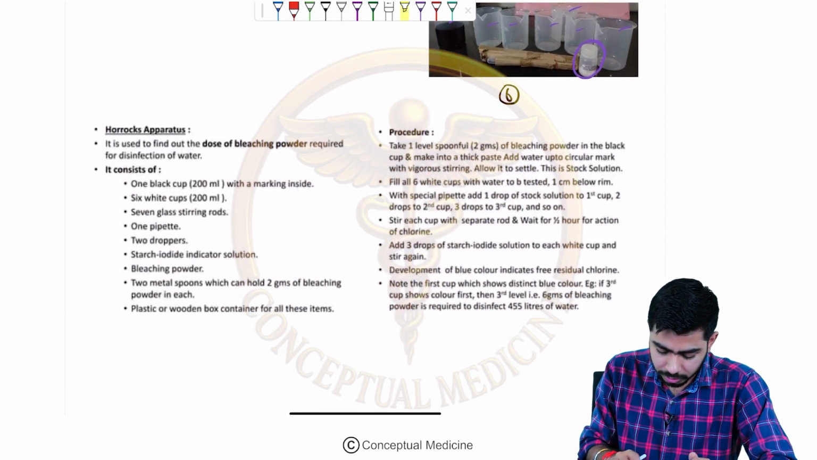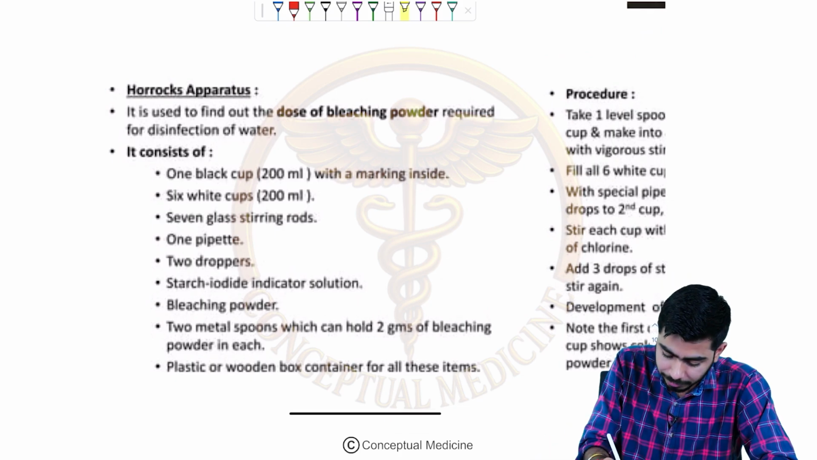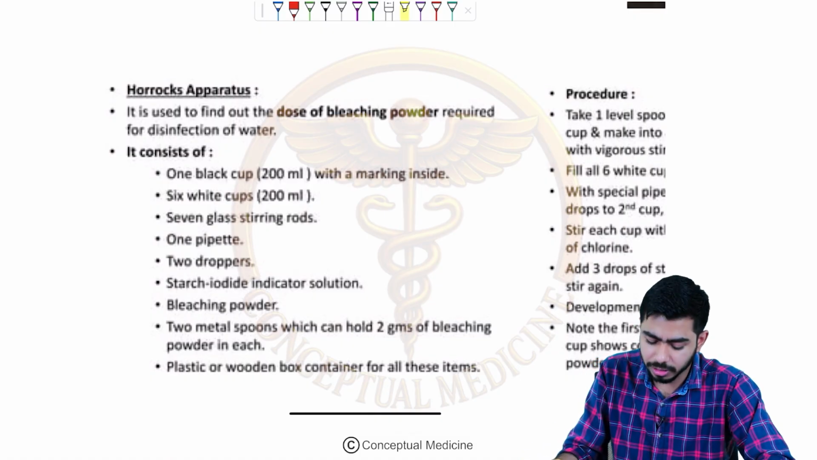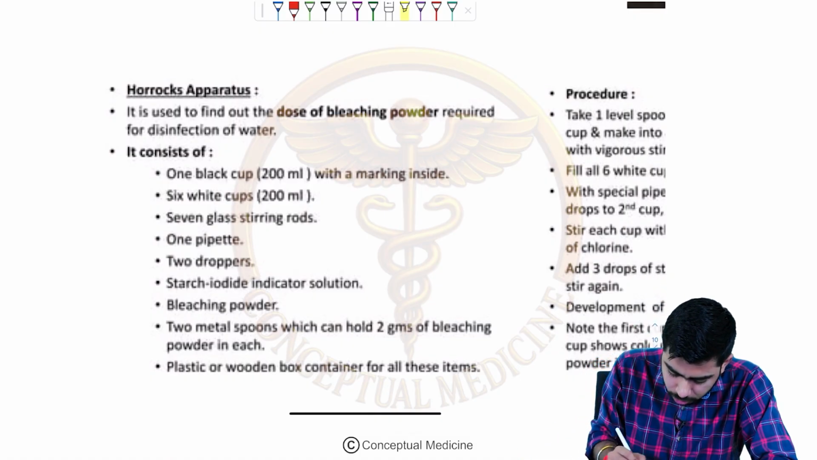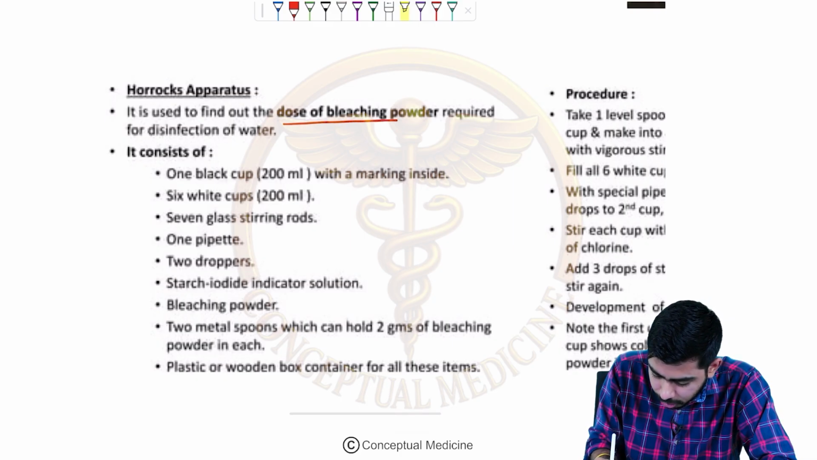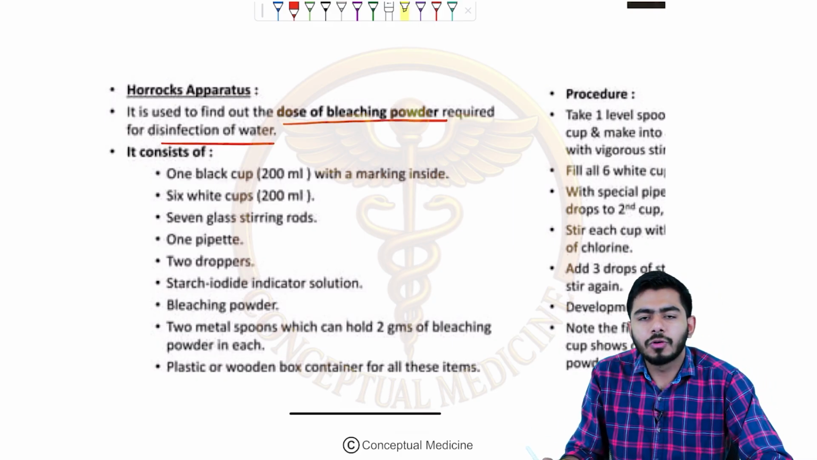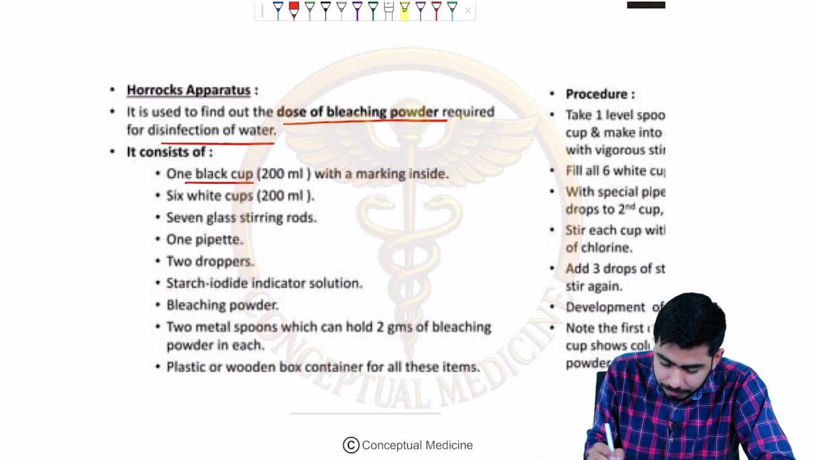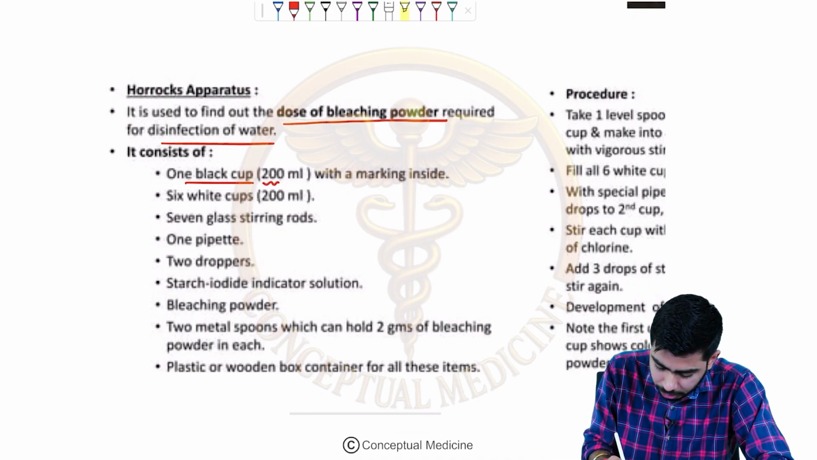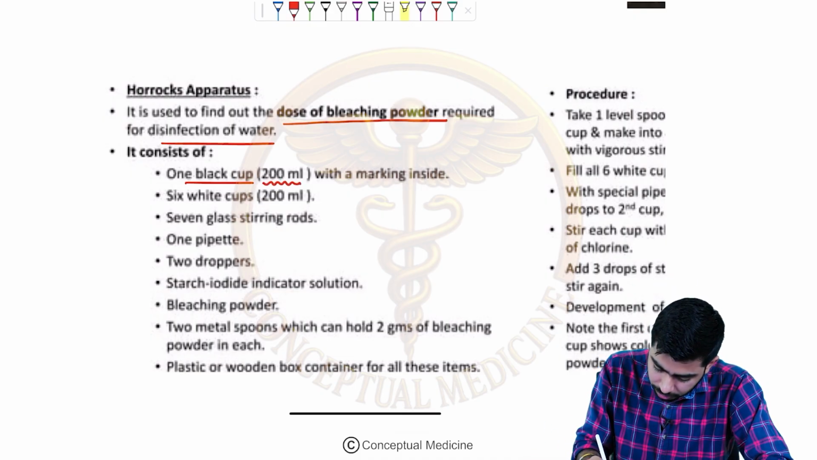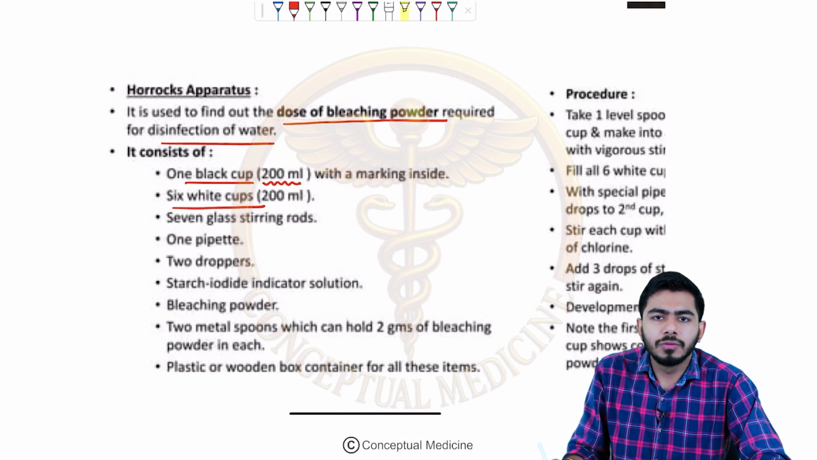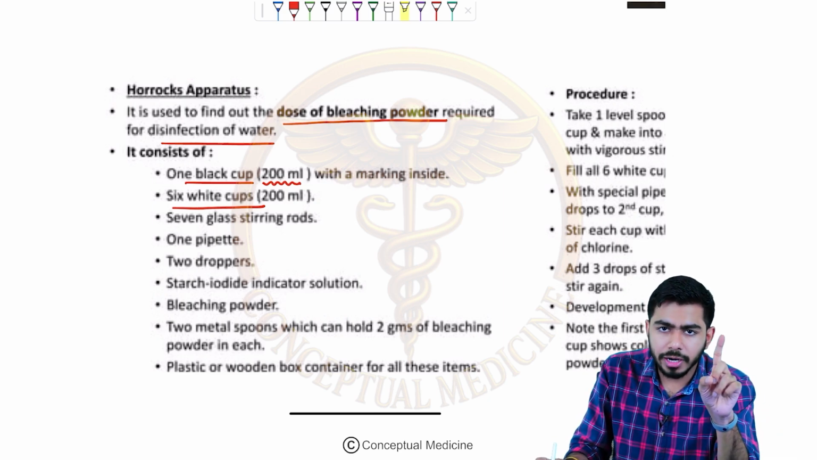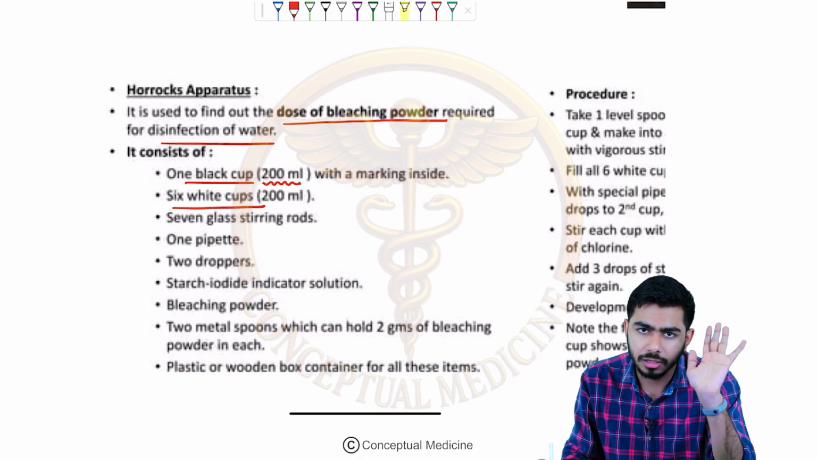First of all, let me tell you what things we see in the Horrocks apparatus, right? I've just inserted the image over here. However, it is blurred so that we don't waste our time writing the stuff. Over here, guys, we can see the Horrocks apparatus. It is actually used to find out the dose of bleaching powder required for the disinfection of the water, right? In the Horrocks apparatus, we have one black cup with a capacity of around 200 ml. Then we have 6 white cups, again with a capacity of around 200 ml, right? So one black cup and 6 other cups which are white in color.